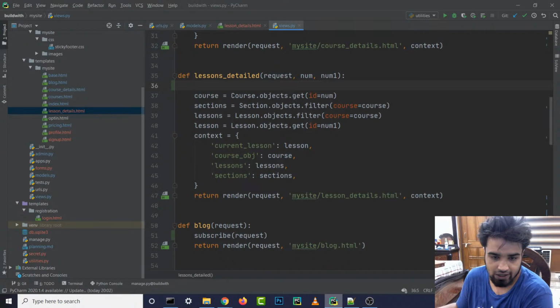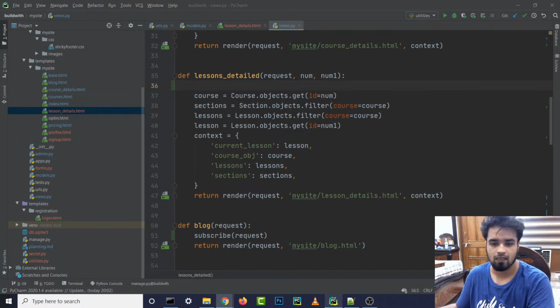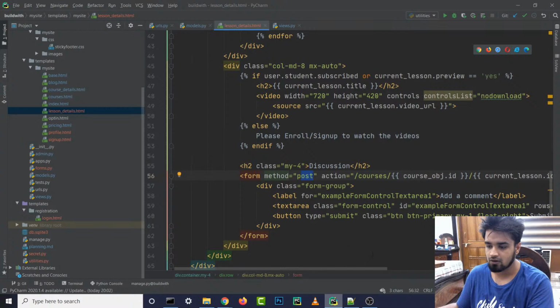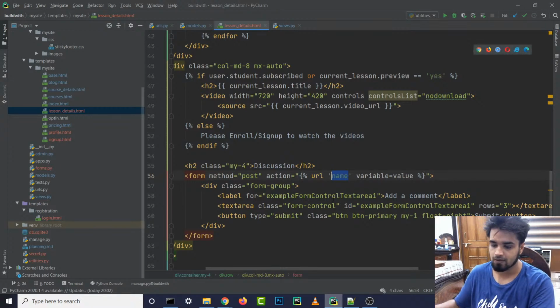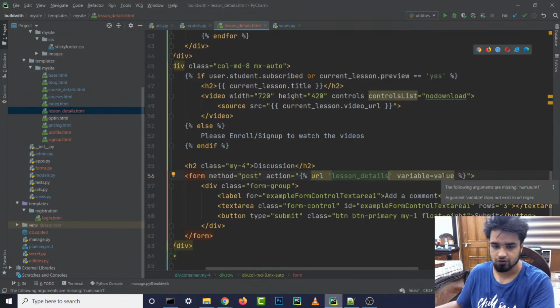Use this URL name, variable equals to value. Oh really? You can do that? Interesting. I'll give it a shot, I guess. Let's copy this and paste it over here. URL name. So the name is lesson_details, and we have two variables, right? How do we add two variables?